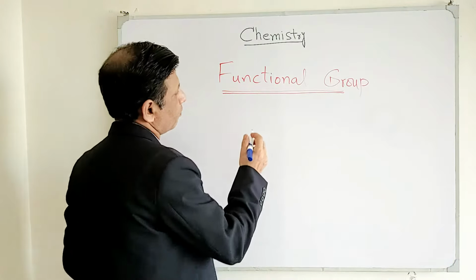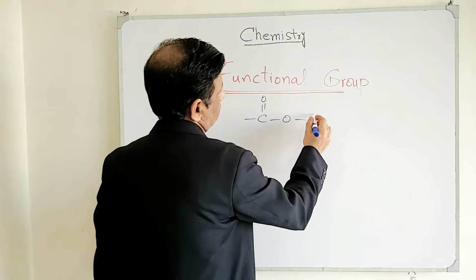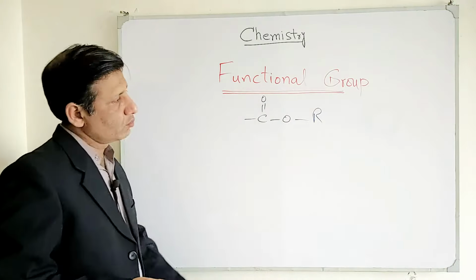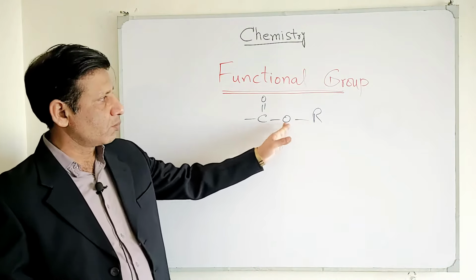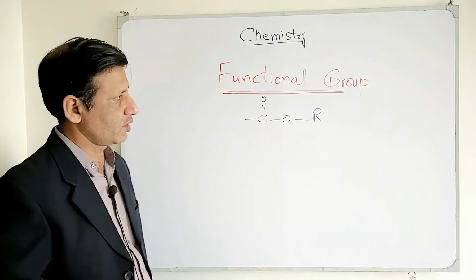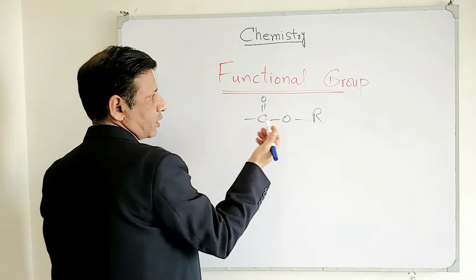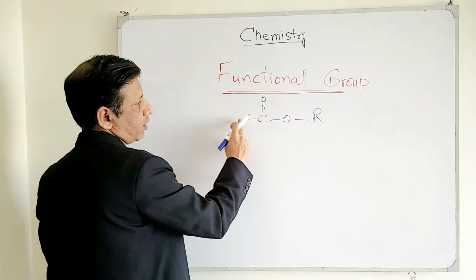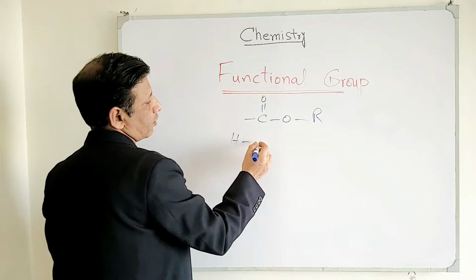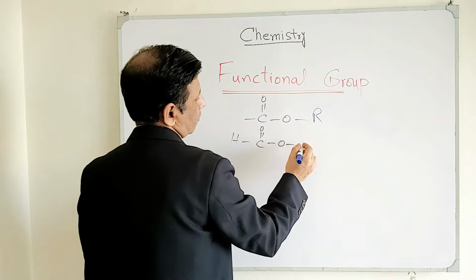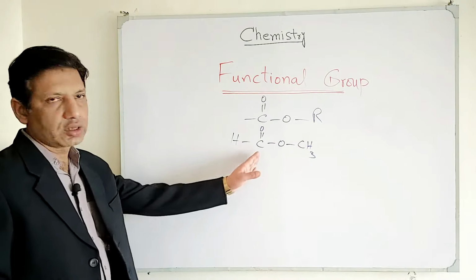And our next functional group is ester, and it looks like this. Here it must be an R, right? Because if we replace the R by simple hydrogen atom, it will be C double bond O OH and it will be carboxylic acid once again. So it is necessary that here the R group must be present. And now the first example regarding this, before this carbon, instead of placing R, our first alkyl member, if I place H here, and for this R the first member of alkyl family, now this is the form.